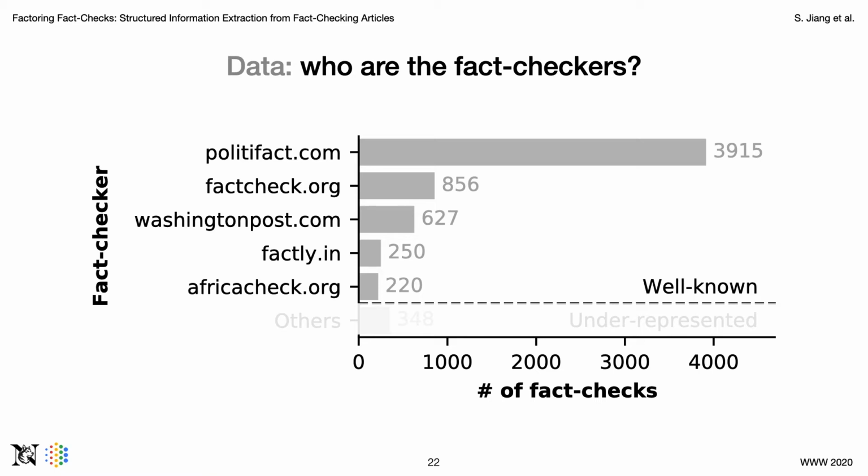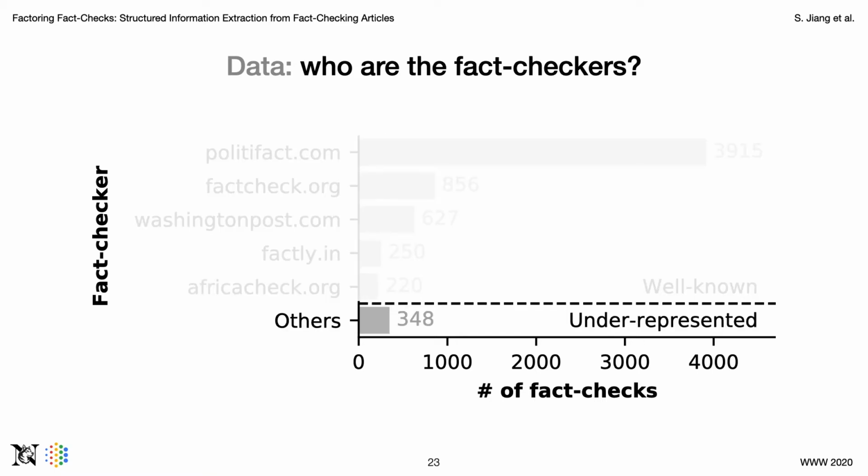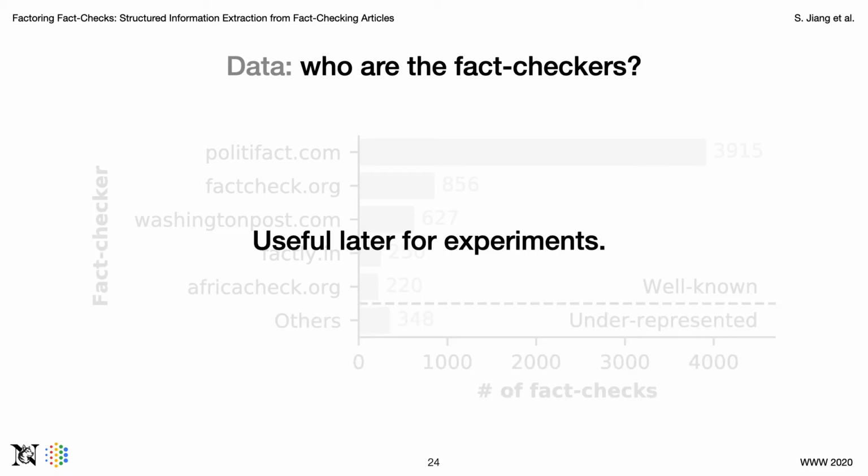It's kind of a power law distribution where the top 5 fact checkers, which is roughly 20% out of 27, published more than 90% of fact checks. We refer to the top 5 fact checkers as well-known ones, as they are famous organizations that are heavily focused on fact-checking efforts. So PolitiFact, factcheck.org, and the Washington Post are American-based. Factly is from India, and the last one is Africa Check. The rest of the 22 fact checkers are underrepresented in the dataset. These fact checkers could be newly established fact checking teams or well known news agencies doing occasional fact checking, etc. This observation will affect our experimental design later.